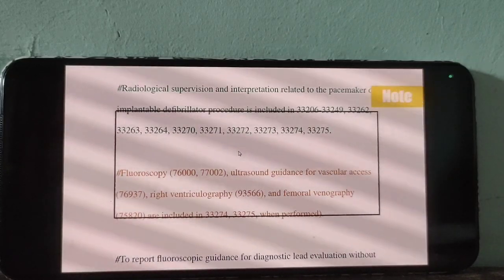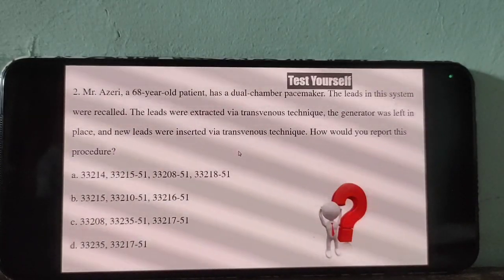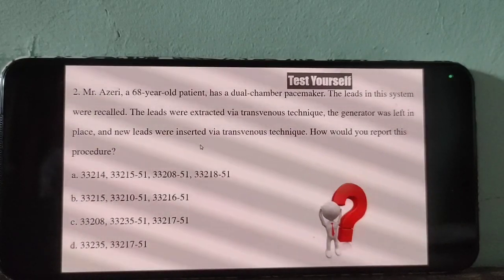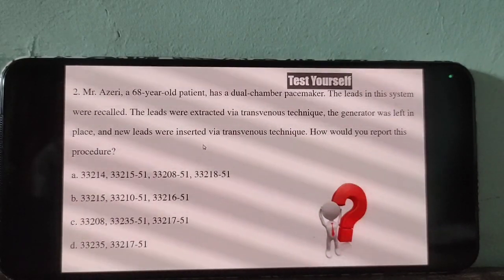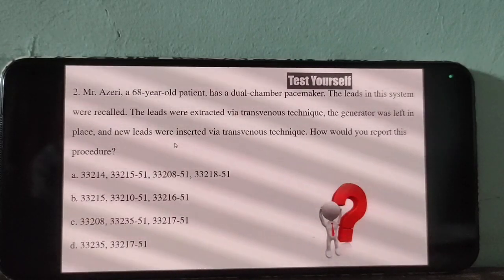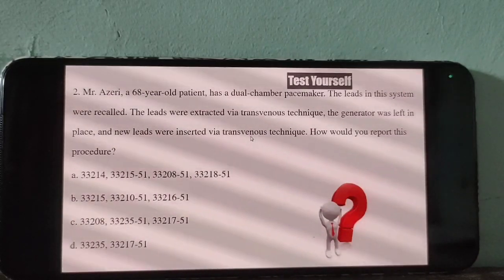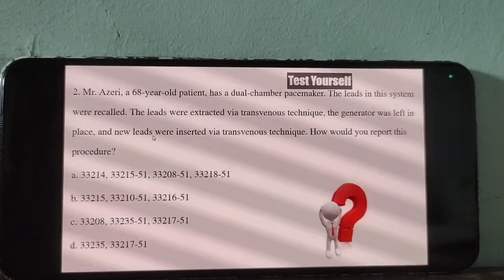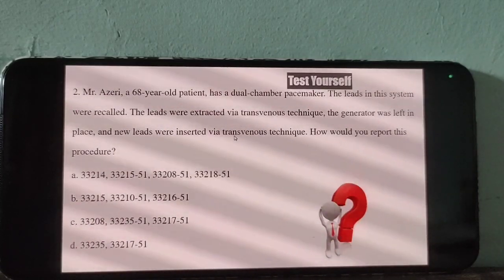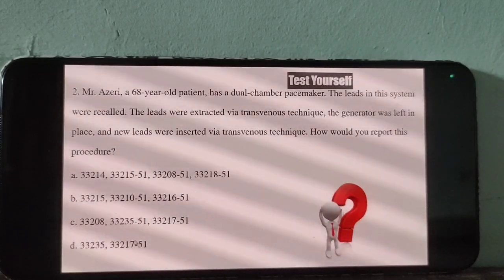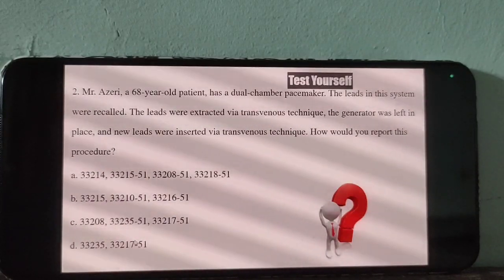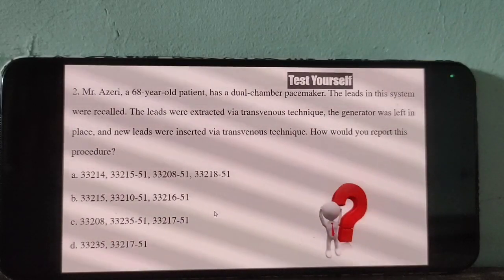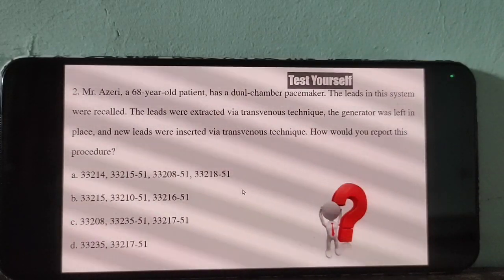But 206 to 208 is for subcutaneous technique. This is a transvenous technique. We do not have a separate replacement code for transvenous technique. So that's why here we report the codes separately for removal and insertion with the modifier 51. Did you understand?